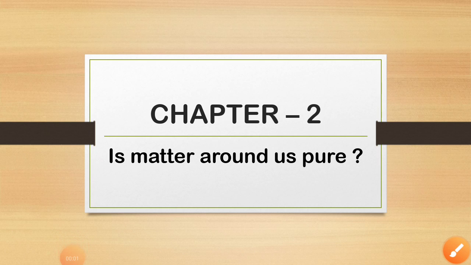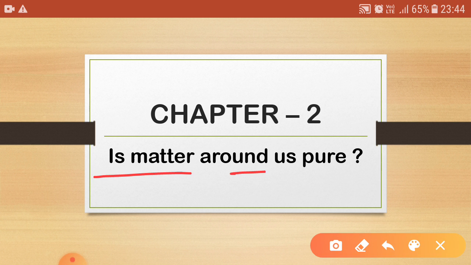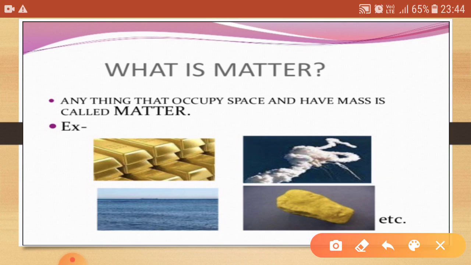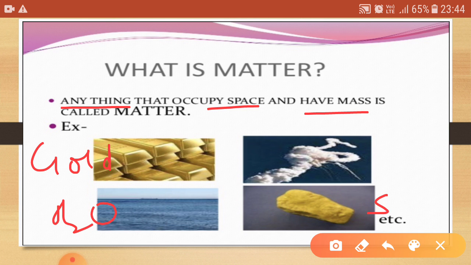Good morning, students. Today we will discuss chapter number 2, and the name of the chapter is Matter Around Us: Is It Pure? So the basic term is matter. Matter is anything that occupies space and has mass. For example, gold, water, sulfur, smog are all considered under the category of matter.